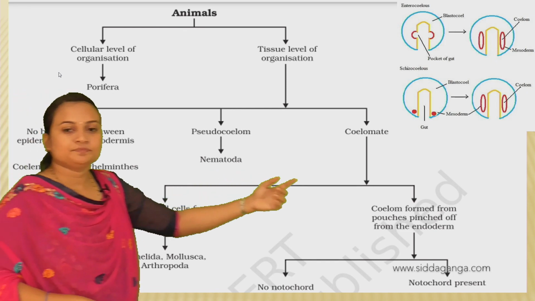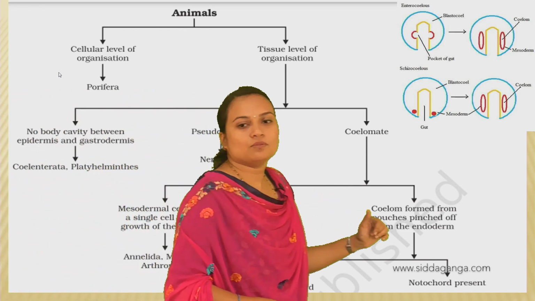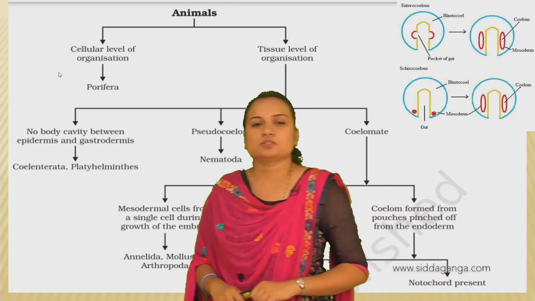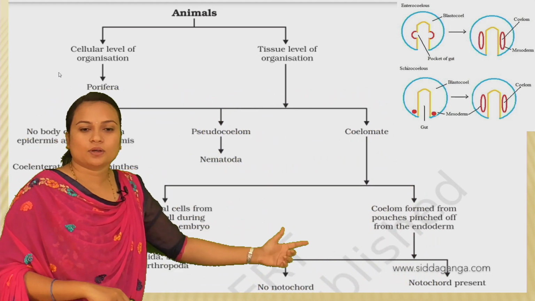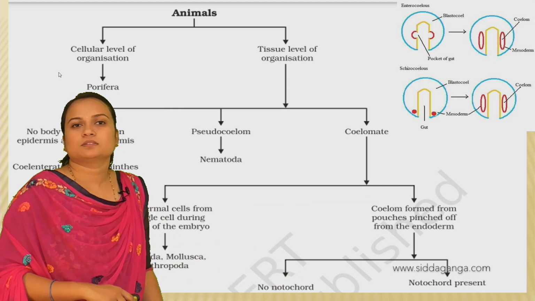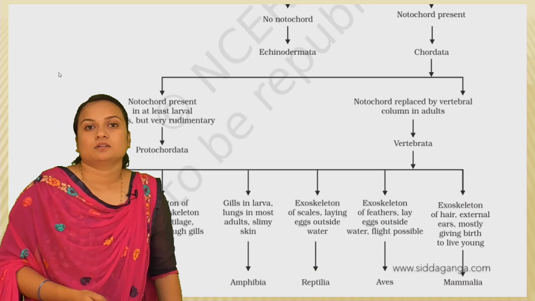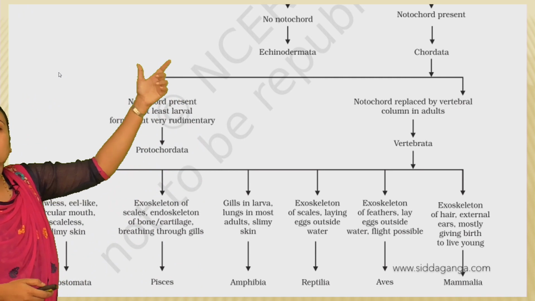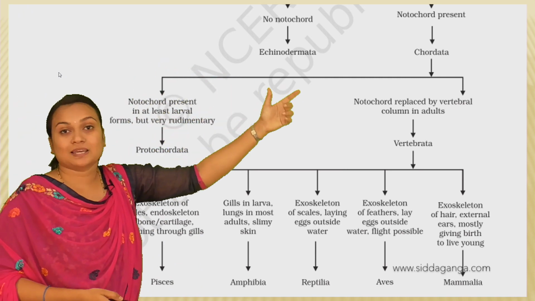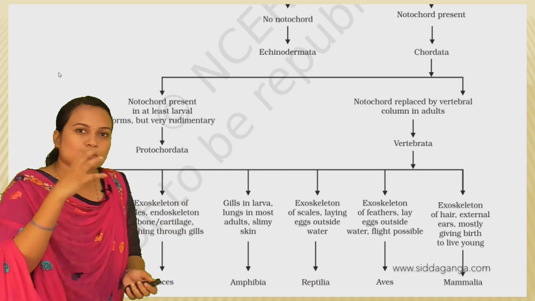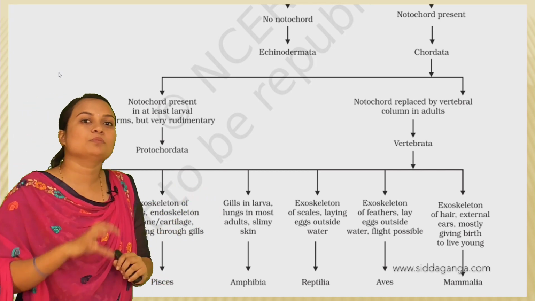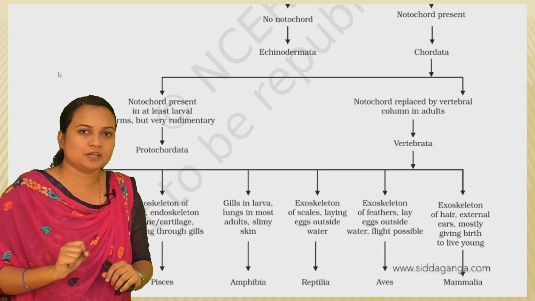And here the coelom is formed from pouches pinched off from the endoderm. Further characters are noticed, like whether they have a notochord or not.